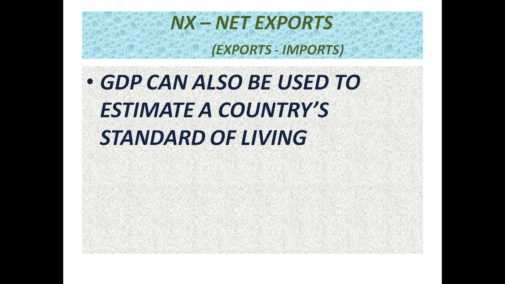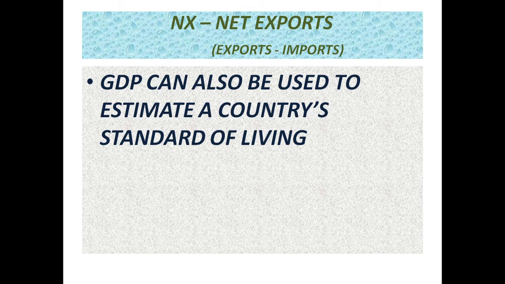GDP can also be used to estimate a country's standard of living. Previously we studied about standard of living, that it is represented by per capita income. But when GDP rises in a country, production of goods and services also rises. With the help of this, the government gets good quality revenue.